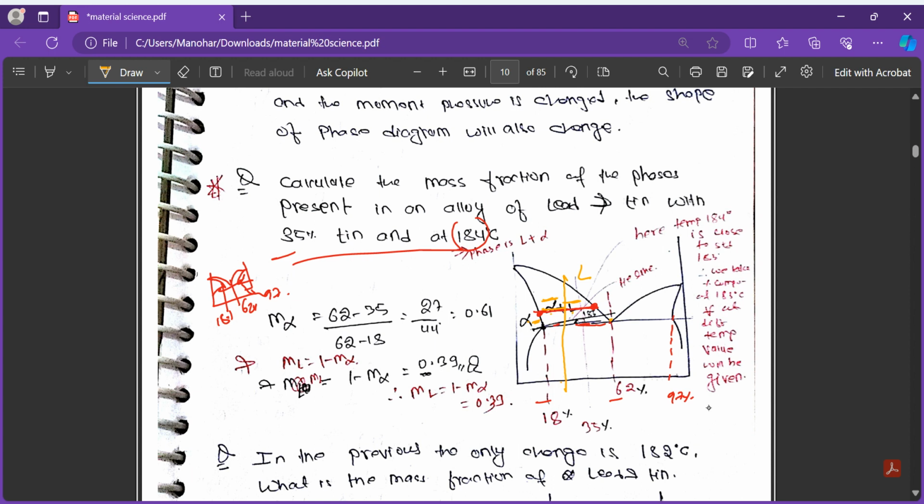What is the alpha phase fraction? For the alpha phase, we have to move to the opposite side. So 62 minus 35, divided by 62 minus 18. This is the alpha phase. So alpha phase equals (62 minus 35) over (62 minus 18). What is the liquid phase? Alpha phase plus liquid phase equals 1, so simply subtract from 1 and we get the answer. That's it.